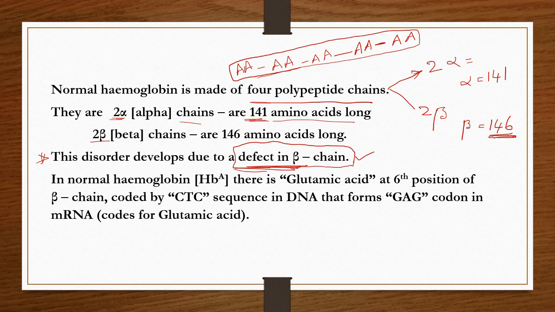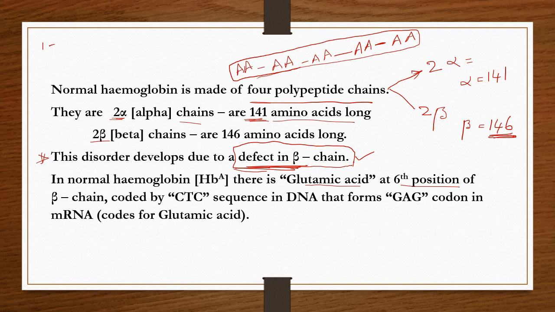In normal hemoglobin, that is HbA, there is a glutamic acid at the sixth position of the beta chain. So glutamic acid is the name of the amino acid. The beta chain has 146 amino acids in a polypeptide.